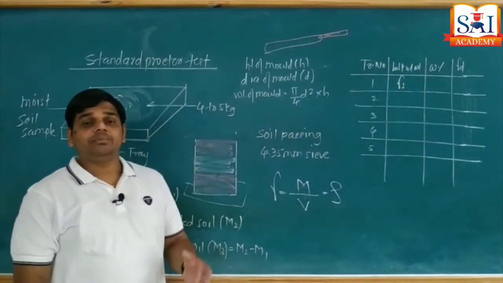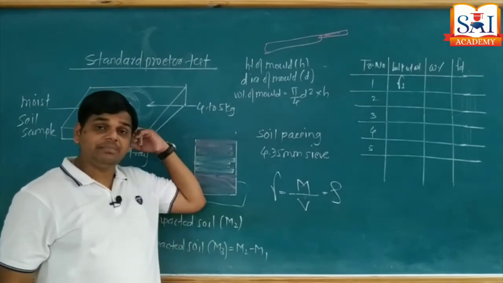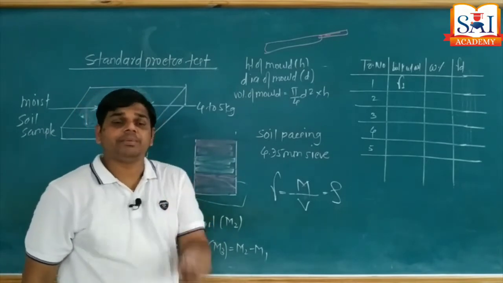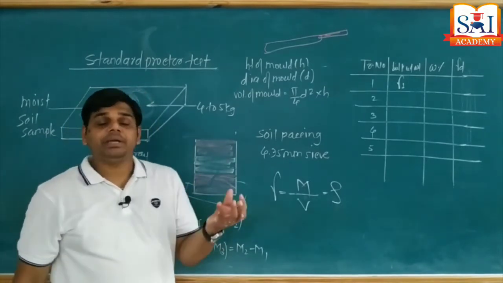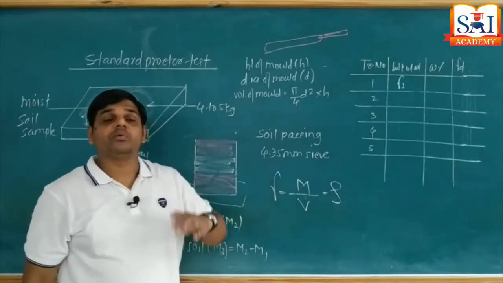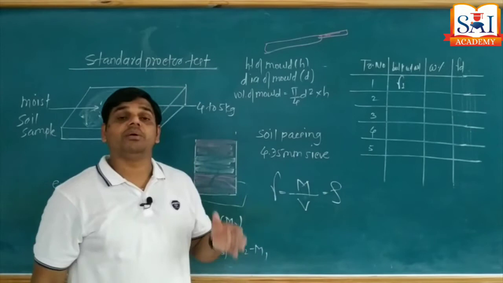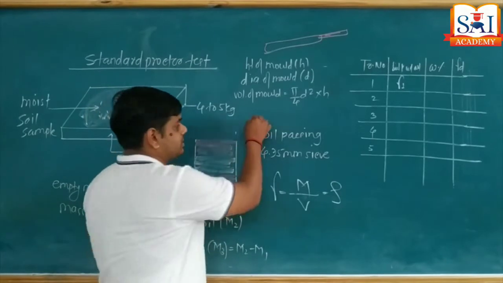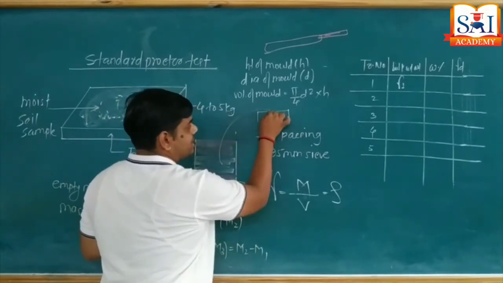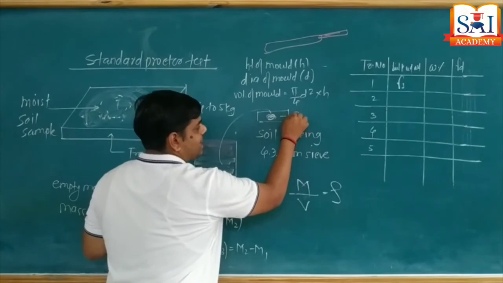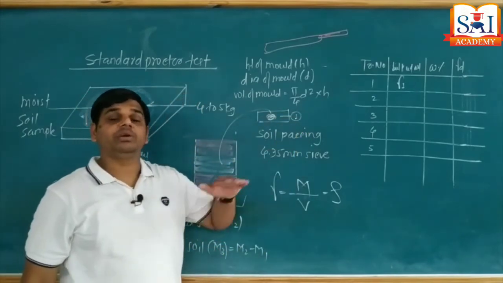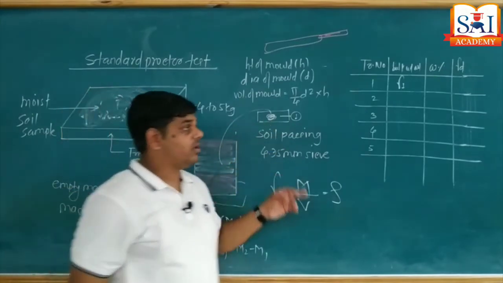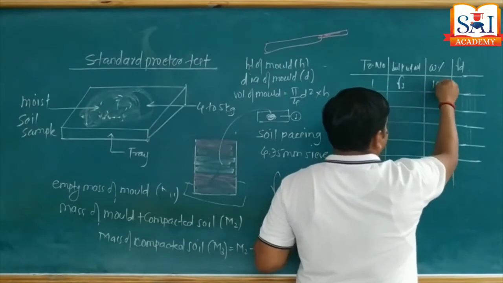Now it's time to remove the sample from the mold into the same tray. At the time of removing the sample, we will take some lump of sample from the center of the mold and keep it in a moisture tin, and that tin we are going to keep inside the oven for determination of water content. Results we will get after 24 hours. We mark the tin as trial number 1 over its surface, and keep it in the oven for 24 hours. Now we have the water content, which we call W1. Say the water content is 10%.